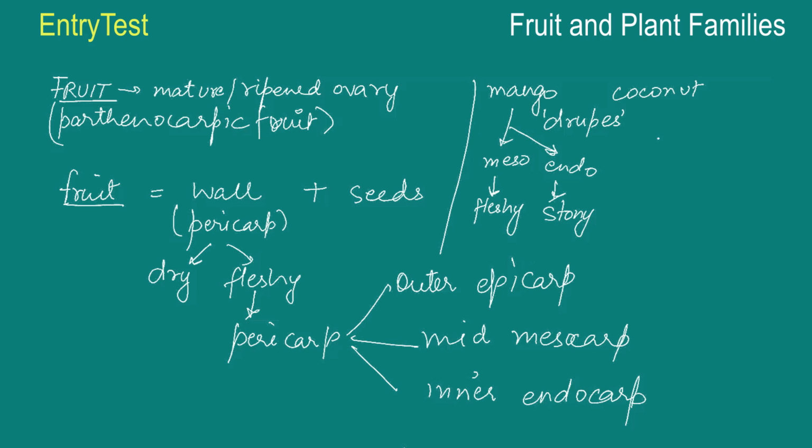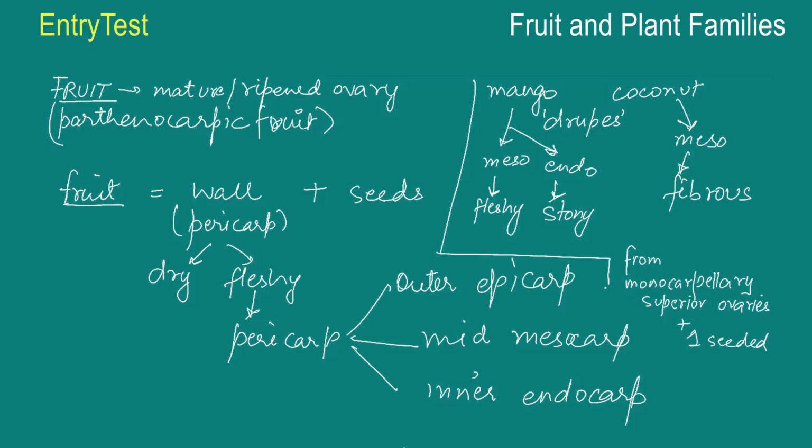And in case of coconut, the mesocarp is fibrous. And both of them are actually formed from monocarpillary and superior ovaries. So let me mention it here. They are both formed from monocarpillary superior ovaries. That means only one carpel per flower, and the ovary is superior. That means in position it is above the other parts of the flower, and it is one-seeded, only one seed. So that is all you need to know about the different parts of a fruit.